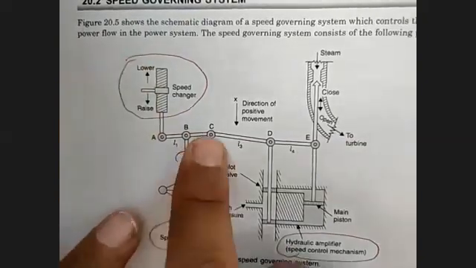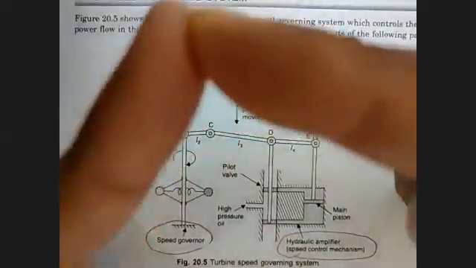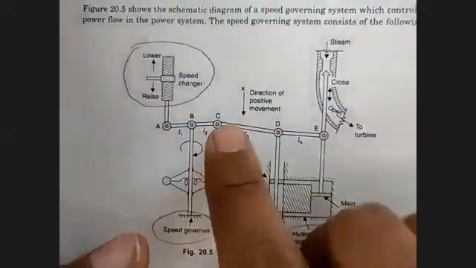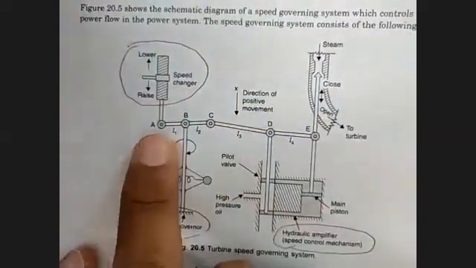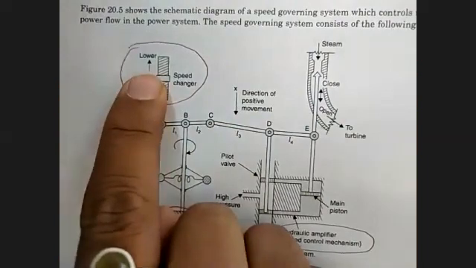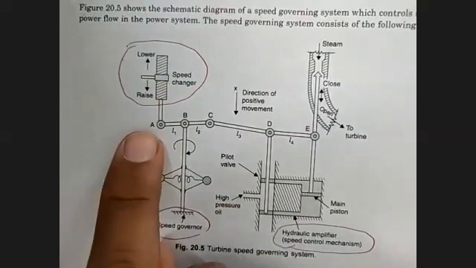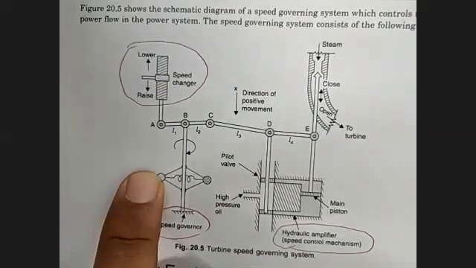So we have this 2 system to control, so we will be either moving upward or moving downward. Point A will be moved upward if we want lower speed, and this point A will be moved downwards if we want to increase the speed.